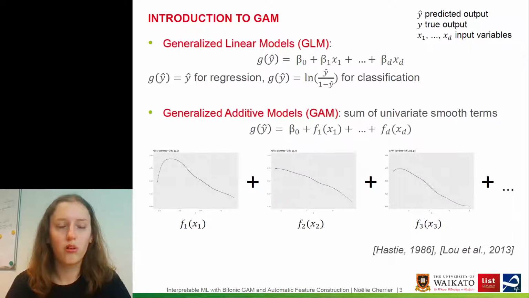This leads us to generalized additive models, or GAMs, which are a sum of univariate smooth terms. So instead of having a linear combination of inputs, we have a sum of smooth functions f1 to fd of the inputs. And this is still interpretable as a machine learning model, because we can look at the curves produced for each shape function fi and interpret each shape function fi of xi independently of the other ones.